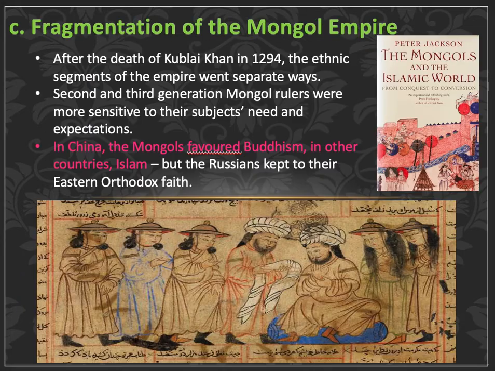Now, as much as the Yuan dynasty is very important to the history of China, the legacy of the Yuan dynasty is very important, but the period of the Yuan dynasty is actually very short. In Chinese history, the Yuan dynasty did not even last more than 100 years. It is one of the shortest periods of Chinese history. Yet the story and the importance of the Yuan dynasty cannot be ignored.